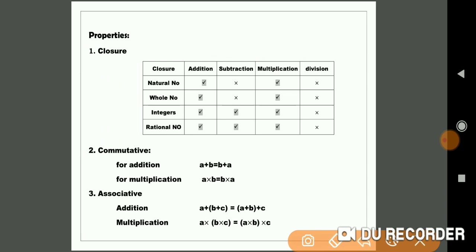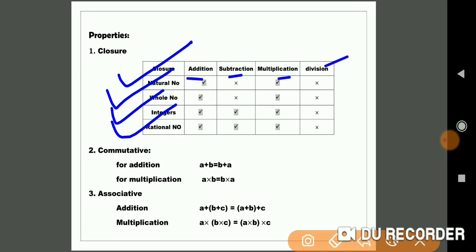So here we have taken natural numbers, whole numbers, integers and rational numbers, and we check whether they are closed in addition, subtraction, multiplication and division. Let us start now.